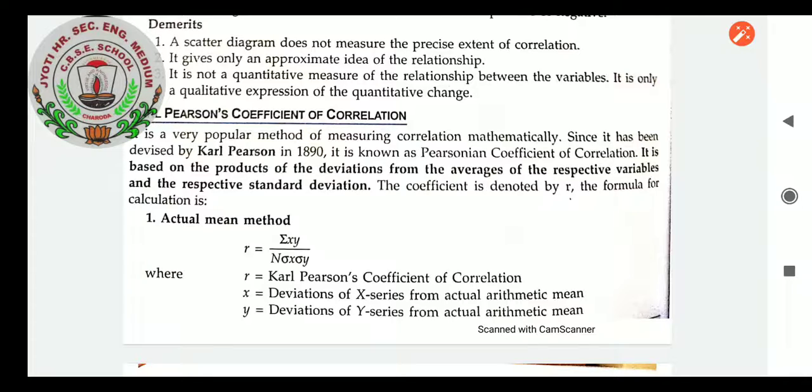In the next class I will be explaining the practical question related to this method, but till then, today I want to say you to practice the standard deviation, so that in this chapter you will not find difficulty to calculate the correlation. Thank you for today's class, introductory class of correlation. Have a nice day. But for the next class, be prepared with the chapter standard deviation, because it is needed for this chapter. Some of the time values will be given, but some of the time we have to calculate so as to get the correlation. Thank you.